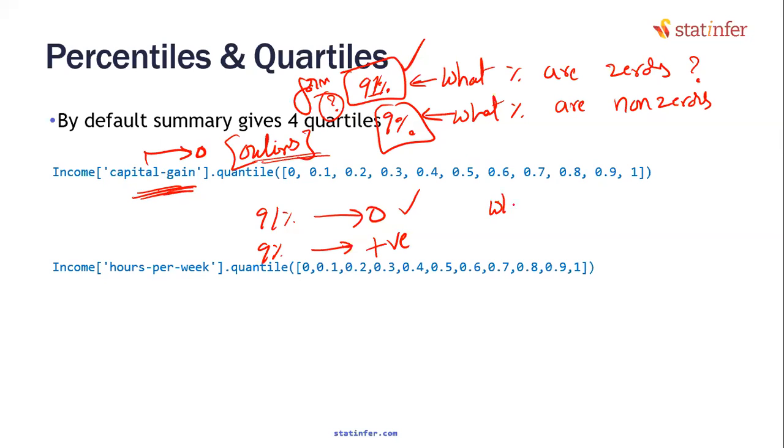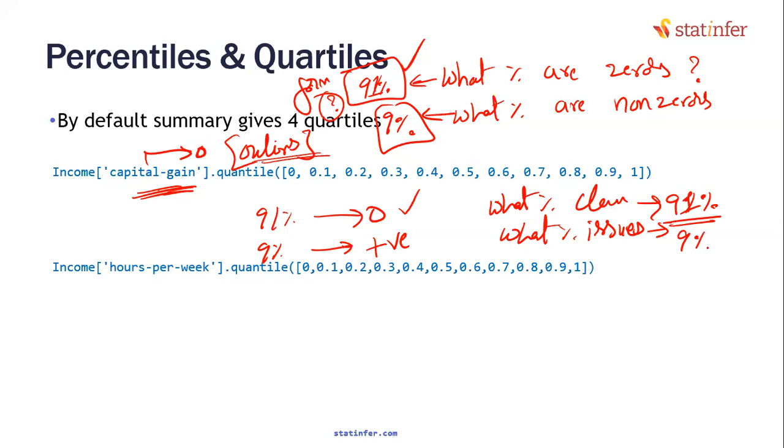What percent of the data is clean? What percent is clean and what percent has issues? Tell me. 91% is clean. 91% of the data is clean because it has to be zero. Remaining 9% of the data has issues or outliers or some values that are not permissible. Okay.